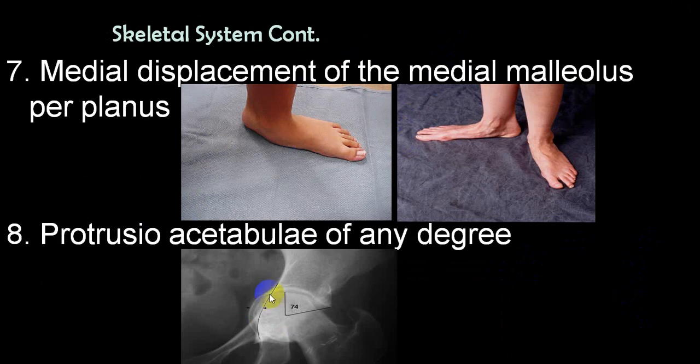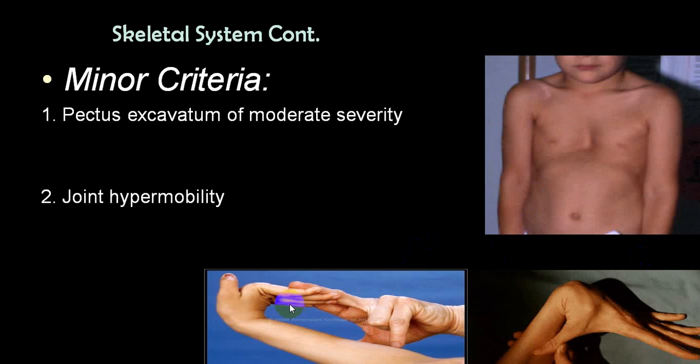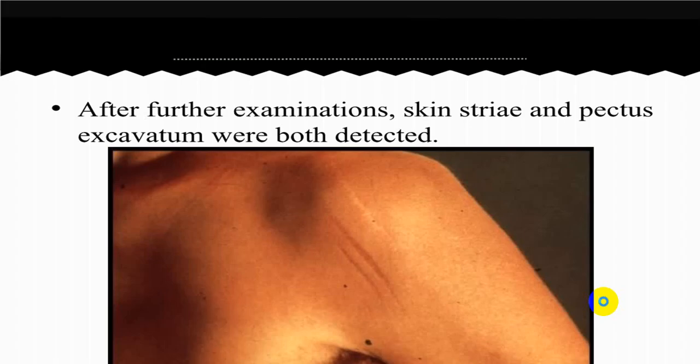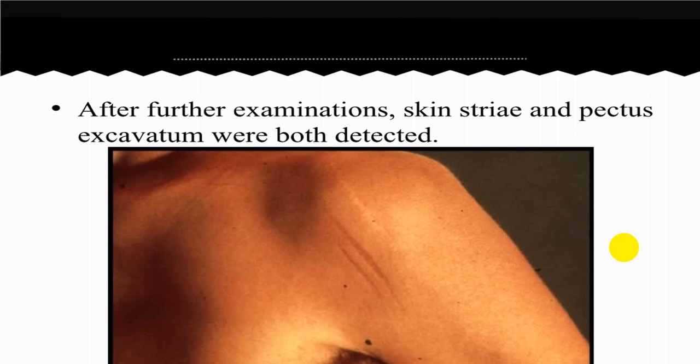This is protrusio acetabuli, means the head is extending and there is a protrusion. So that is why it is called protrusio acetabuli. You can get stria. These are skin stria with pectus excavatum. You can see this is hypermobility, and we already showed you one more also here. This is hypermobility, very characteristic. So these are all a lot of skeletal signs.